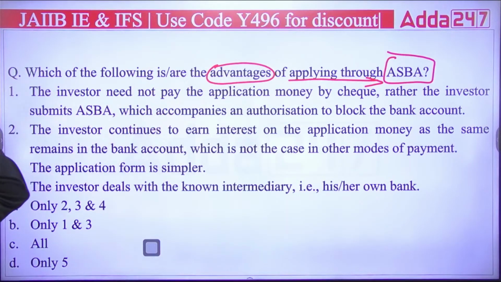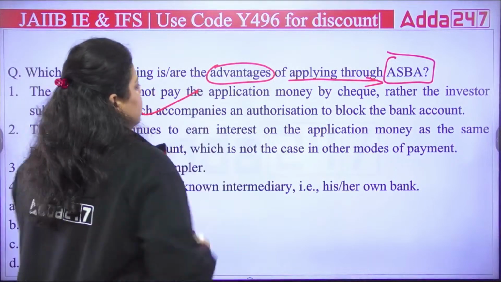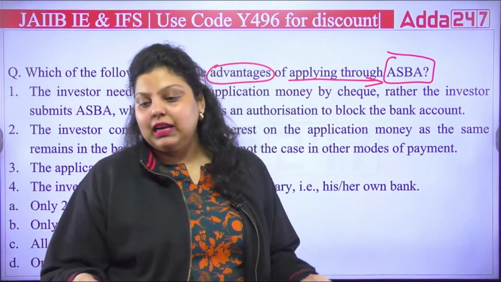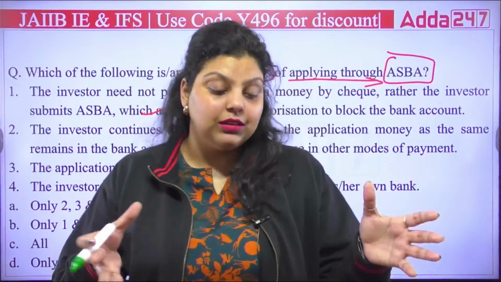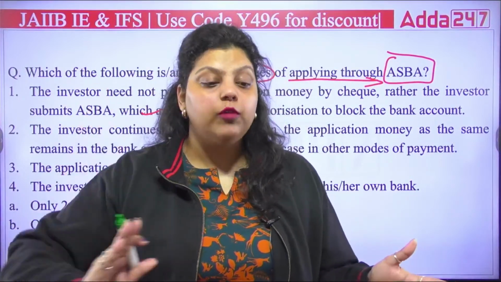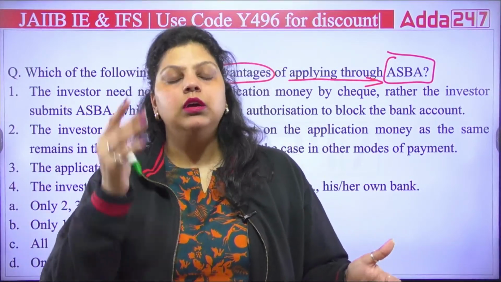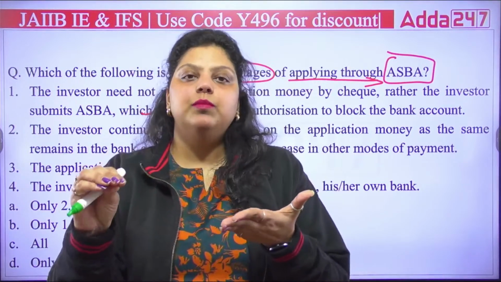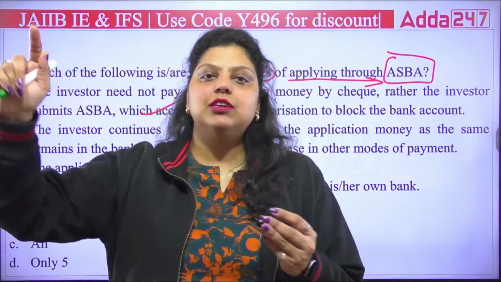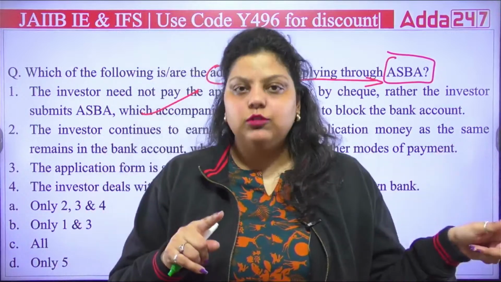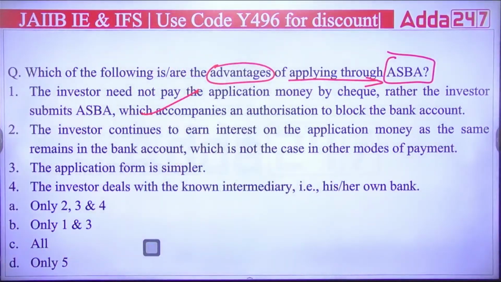Okay. So the first statement is saying the investor need not pay the application money by check. Rather, the investor submits ASBA which accompanies an authorization to block the bank account. This is very much true. You do not have to give money by a check to the company to apply for the issue. What you have to do is give an application to your bank to block this amount of money in your account because you want to purchase the share of this company. That's the process of ASBA. Okay, so the first is correct.